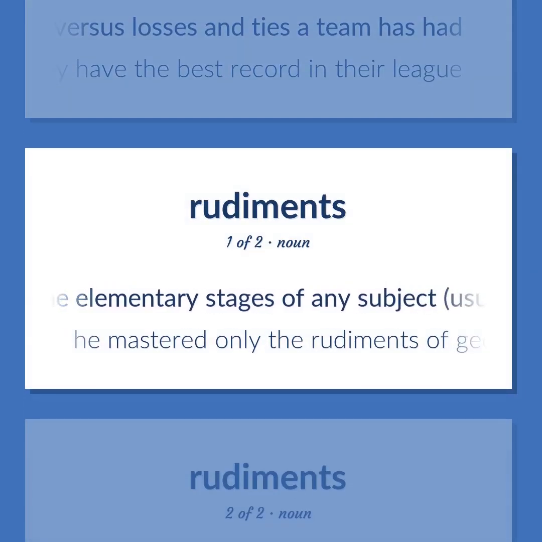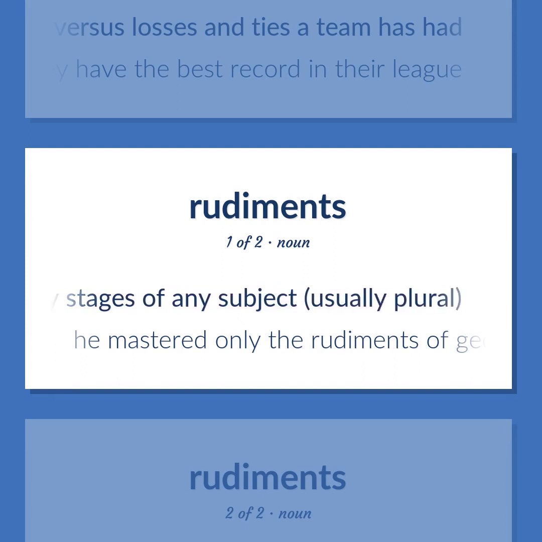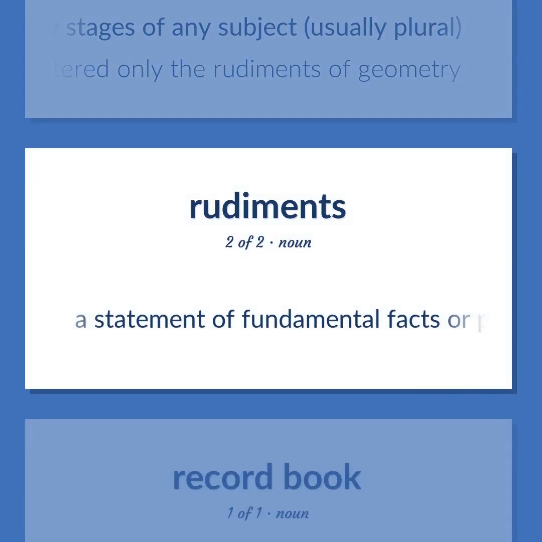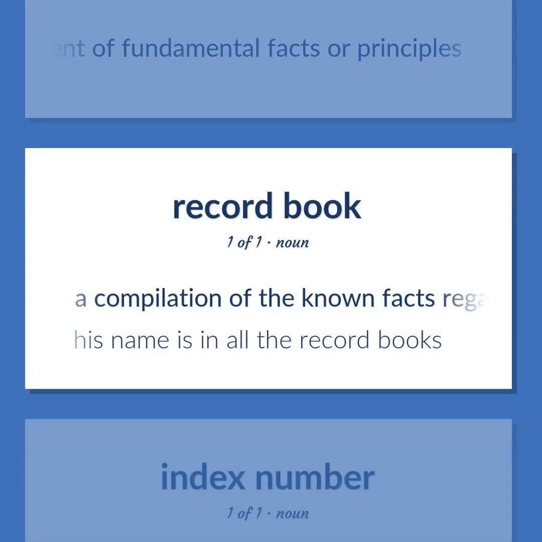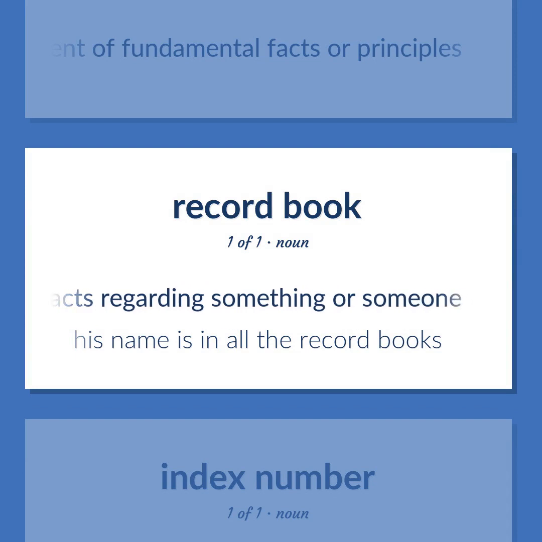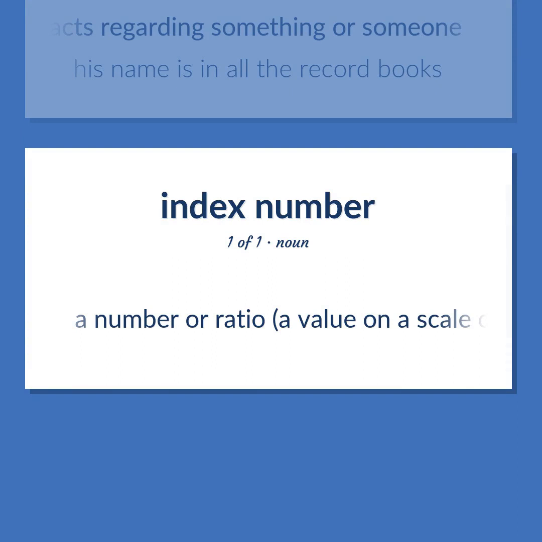The elementary stages of any subject, usually plural. He mastered only the rudiments of geometry. A statement of fundamental facts or principles. A compilation of the known facts regarding something or someone. His name is in all the record books. A number or ratio, a value on a scale of measurement, derived from a series of observed facts, can reveal relative changes as a function of time.